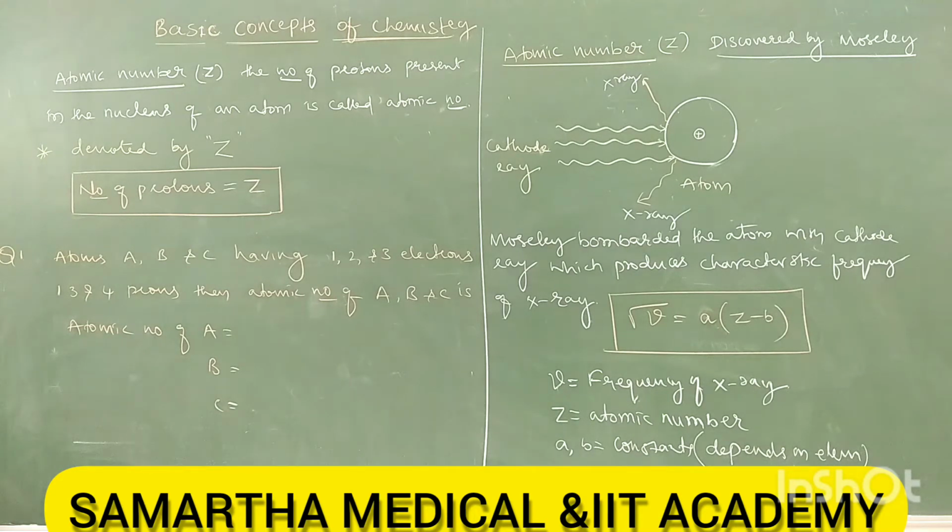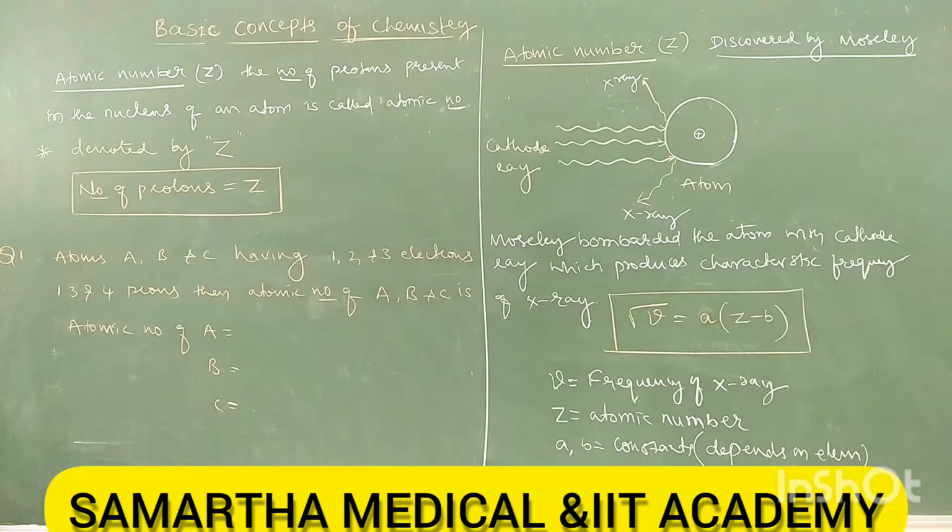So the question is, atoms A, B, C have 1, 2, 3 electrons. It means atom A has 1 electron, atom B has 2 electrons, atom C has 3 electrons, but protons are different: 1, 3 and 4 protons.